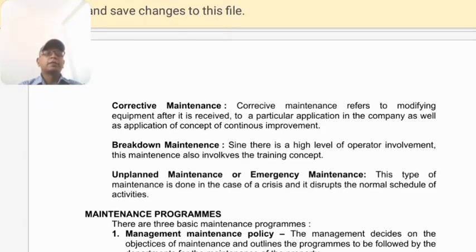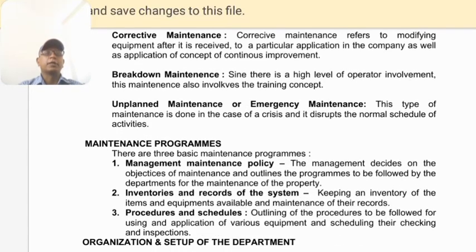There are three basic maintenance programs. Number one is management maintenance policy. Another is inventories and records of the system. Number three is procedures and schedules.